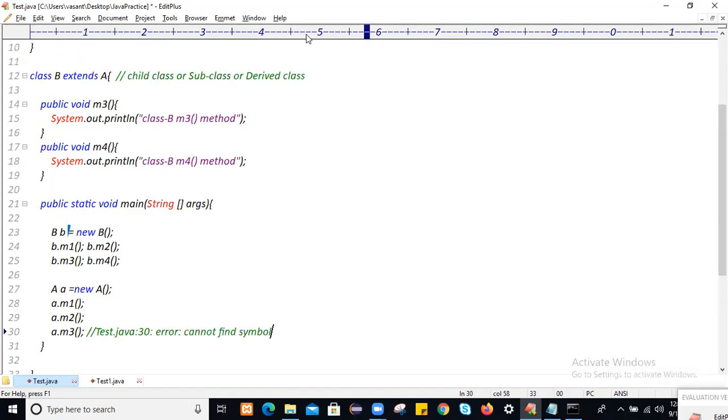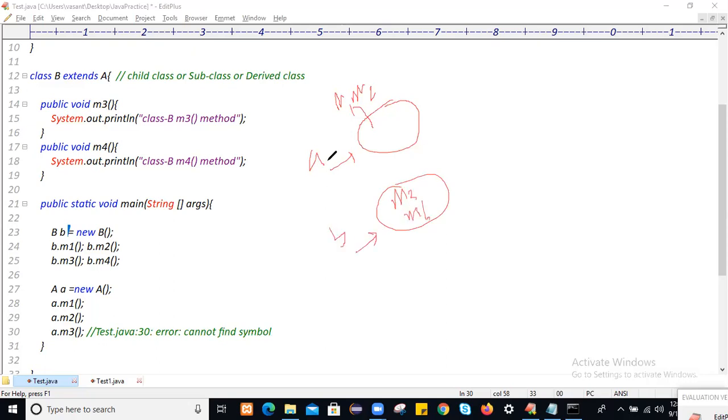It tried to find this M3 method on the parent class object, but the M3 method is not loaded there. In the parent class object, only M1 and M2 methods are loaded, and in the child class object, M3 and M4 methods got loaded. On the parent class object we are trying to find the M3 method, but it is not loaded in the parent class.